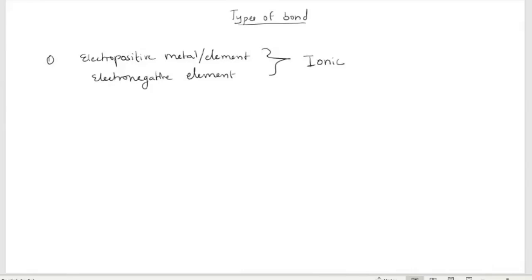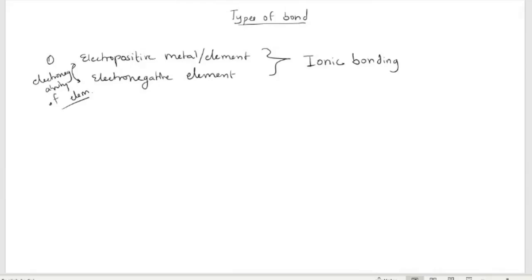This type of bonding will give ionic bonding because there is a huge difference between the electronegativity of the elements.